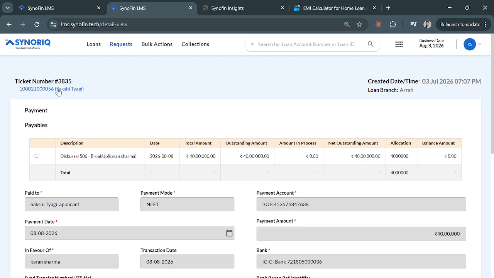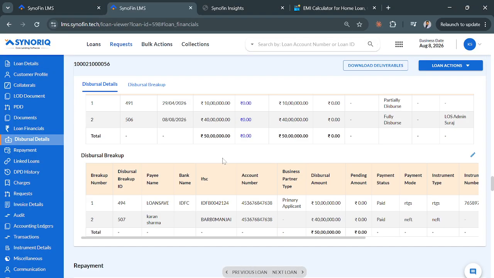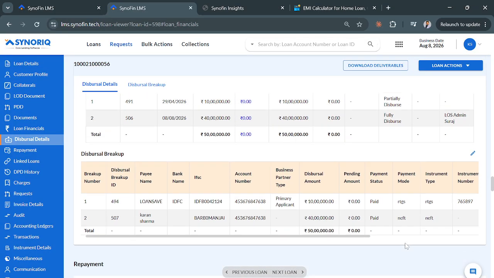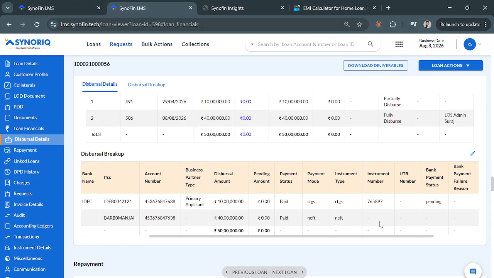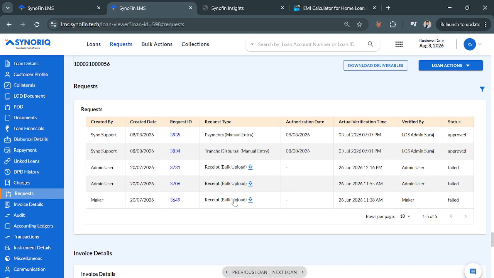Now once payment is done, this breakup would be marked as paid, right? Okay, payment is approved, I guess. Yeah, payment is approved by the way. I guess it is auto-approved.